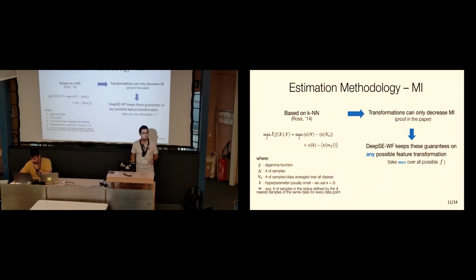For mutual information, this is quite similar, albeit in a reversed way. We also use a KNN-based estimator proposed by Ross in 2014. I'm going to spare you the mathematical details here. But the idea is that these transformations are also proved, as we do in the paper, to only decrease the mutual information, but not increase it. And this makes sense, because the defense will try to decrease the mutual information between the features and the labels. But we show that these transformations can only decrease that. So the adversary will try to use the latent transformation of features that gets the maximum mutual information among all the feature transformations that we tried out.